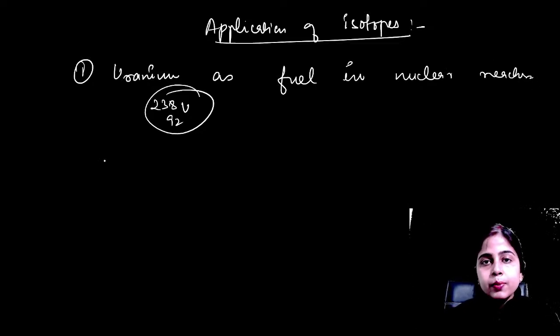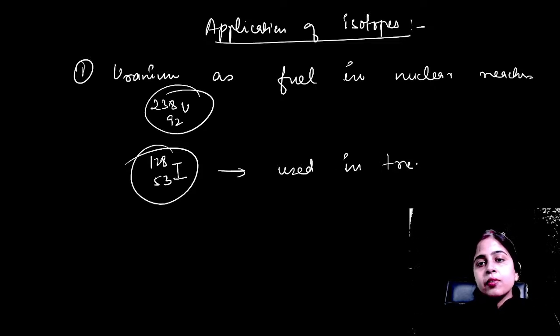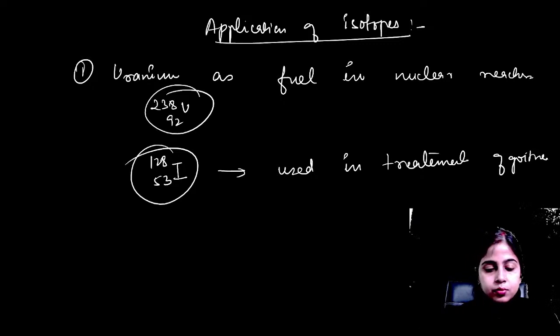This is used in the treatment of cancer for radiation therapy. Iodine is used in the treatment of goiter. This isotope of iodine, I-53, is used in the treatment of goiter. So there are many different uses of isotopes. Clear? Is it clear?